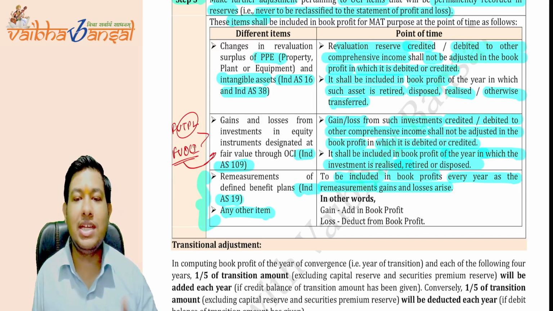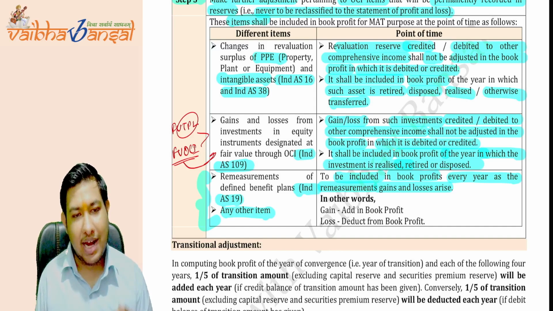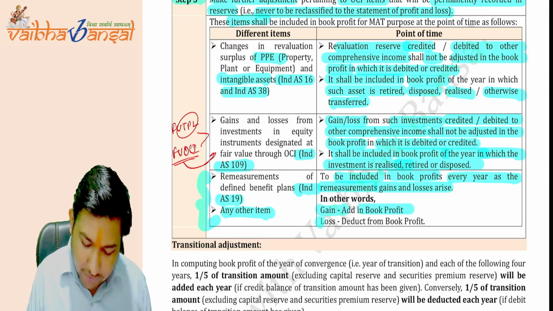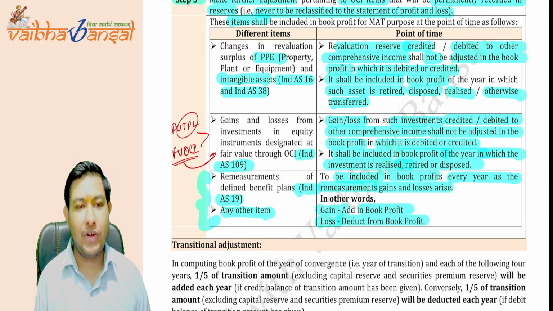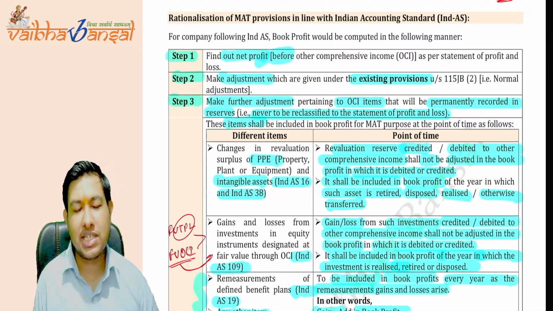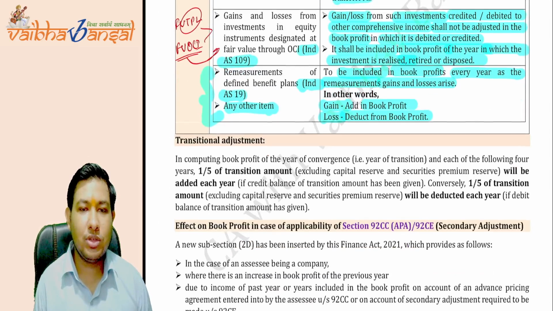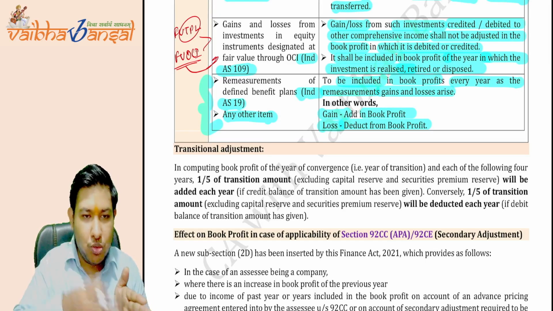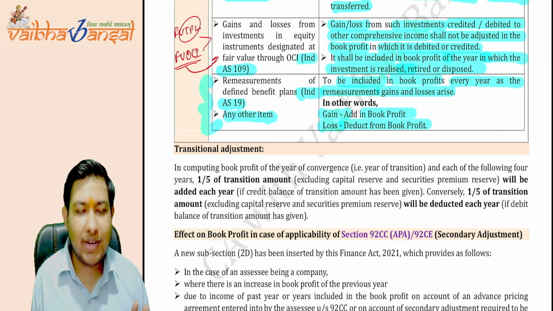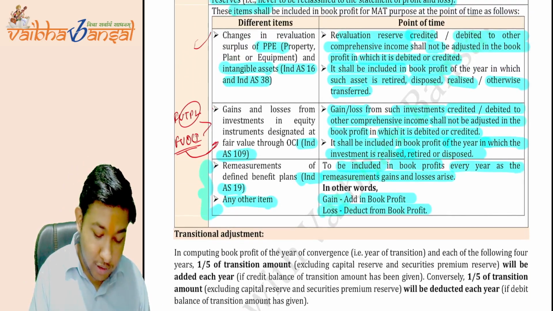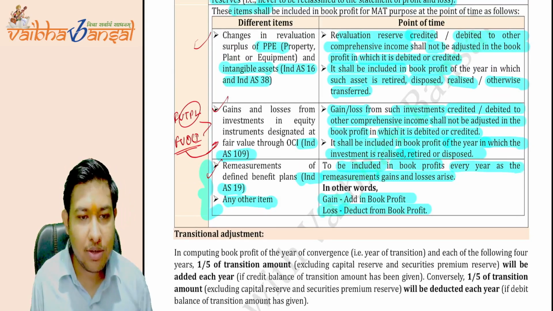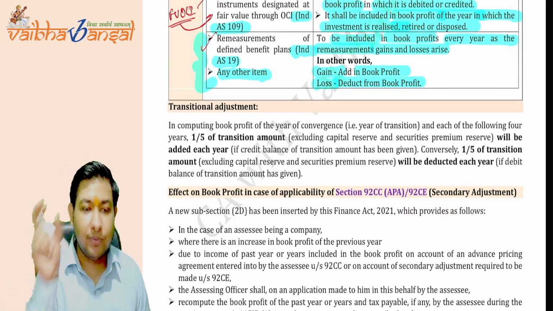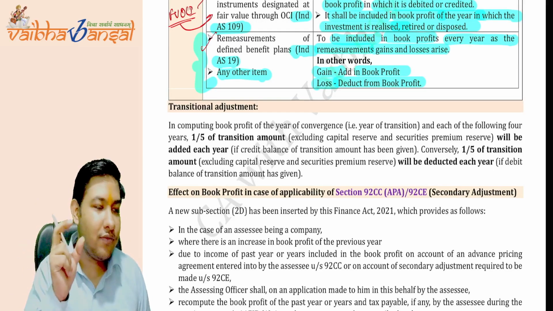The book profit every year has been remeasured, and the gain or loss that arises shall be adjusted to the book profit. If the gain arises, then you have to add it to the book profit. If the loss arises, then you have to deduct it from the book profit. Is this clear to you all? The Ind AS approach is clear. Now coming to the transitional amount. What is the transitional amount? See, when you are converting from AS to Ind AS, you will have some differences in your accounts because of these things. These are the transitional adjustments, because of the transition from AS to Ind AS.